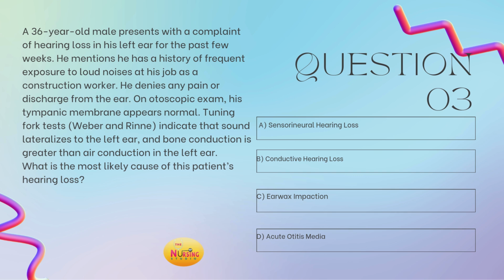So y'all, again, this is conductive hearing loss. There is something affecting the sound conduction, right? The sound is lateralizing to the affected ear because he complained of the left ear. It lateralizes to the left ear. Bone conduction is greater than air conduction in that left ear. It is conductive hearing loss.